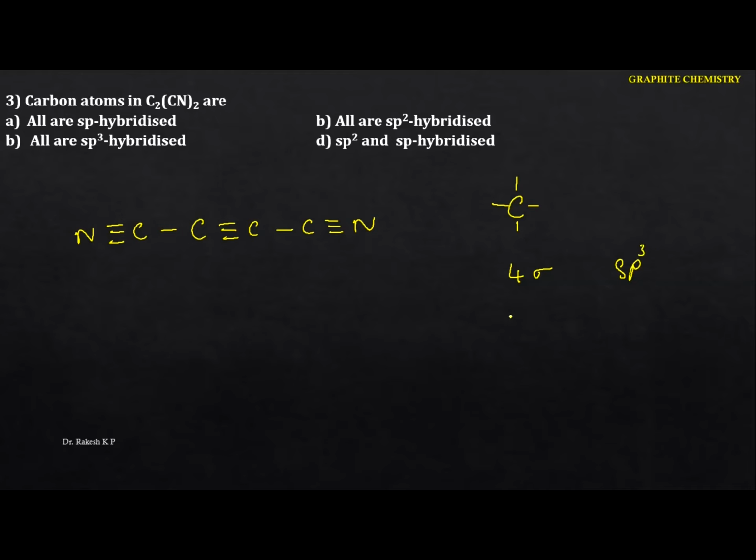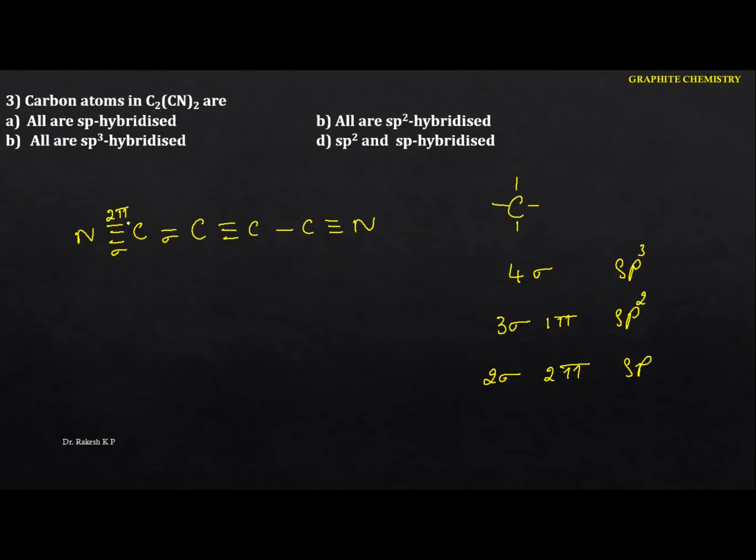Okay, see the next one here. If the carbon is surrounded by 3 sigma and 1 pi bond, it is always sp2. Similarly, 2 sigma and 2 pi bonds, it is always sp. Consider this carbon here. So this carbon, the valency is satisfied here. From this carbon to this carbon, it is sigma. From here to here, whatever the first bond is always a sigma, the remaining is the pi bond.